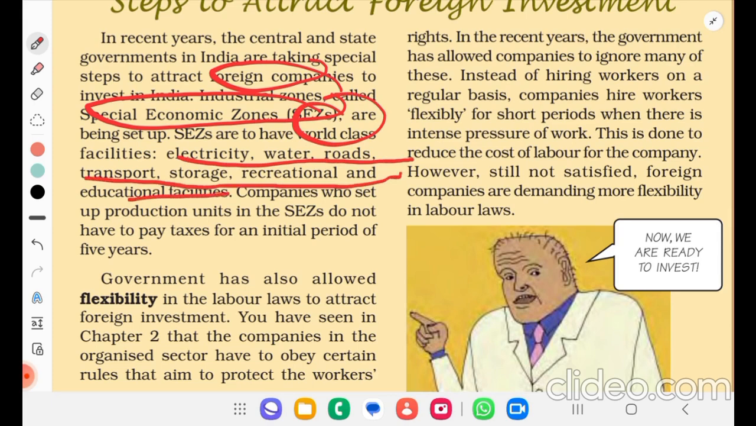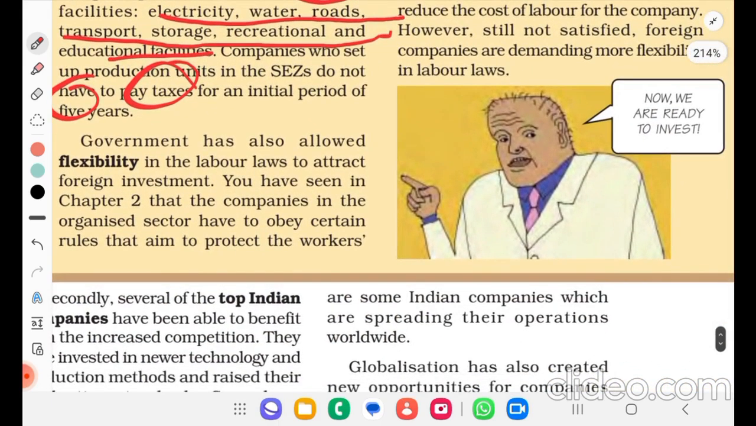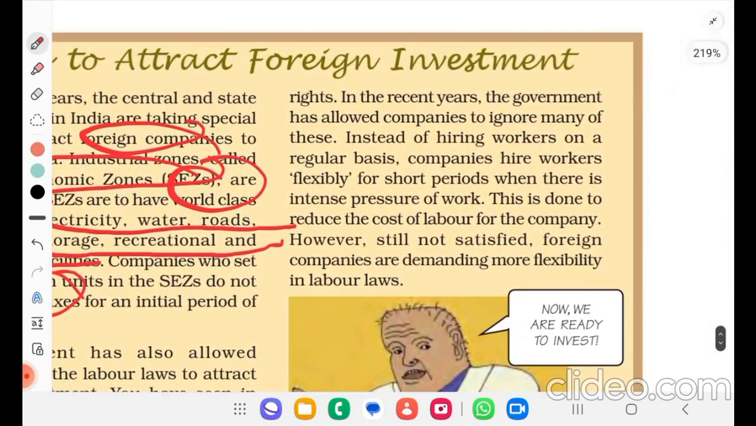Companies who set up production units in special economic zones do not have to pay taxes for an initial period of 5 years. Government has also allowed flexibility in the labor laws to attract foreign investment. You have seen in chapter 2 that companies in the organized sector have to obey certain rules that aim to protect the workers' rights. In recent years, the government has allowed companies to ignore many of these.